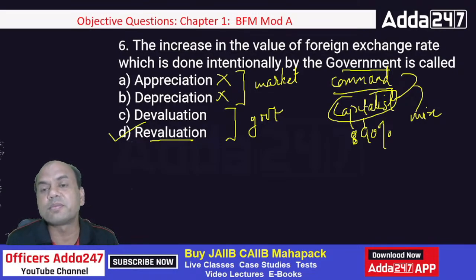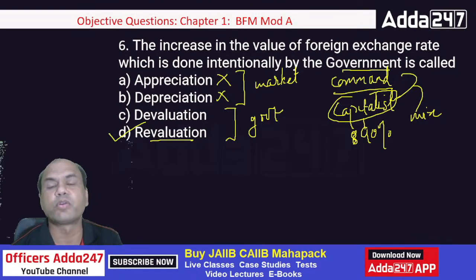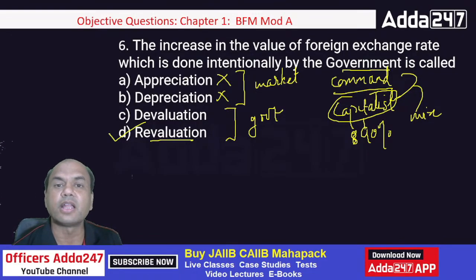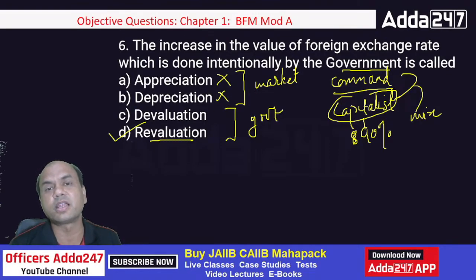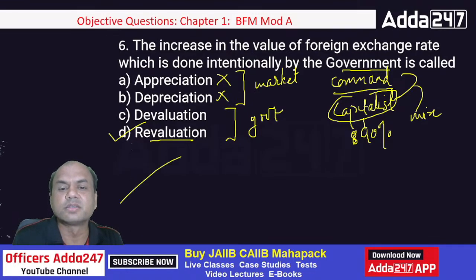There are many times in personal governments, the leaders who are there have personal obligations. If somebody in the government wants some foreign currency to come in, that person requires foreign currency at that time. So if he is the supreme in that command economy, what will that person do? That person will devalue my currency. Means what? Let me explain. This explanation part is very important for you guys.